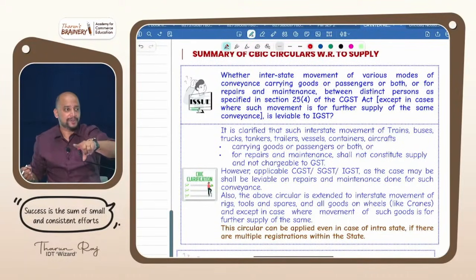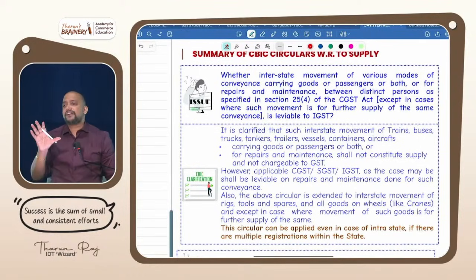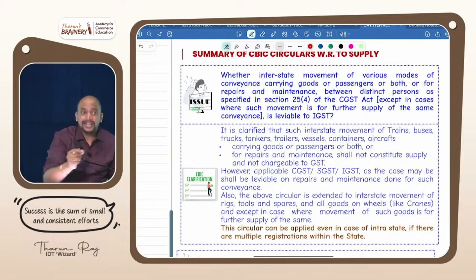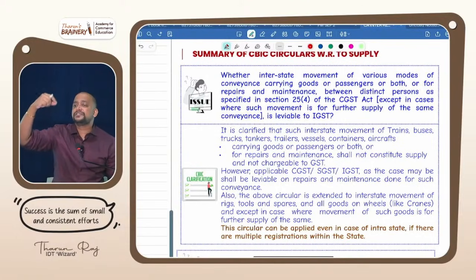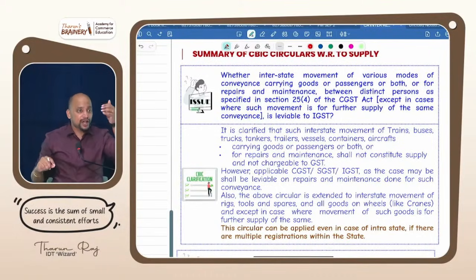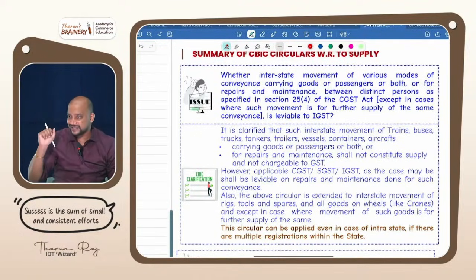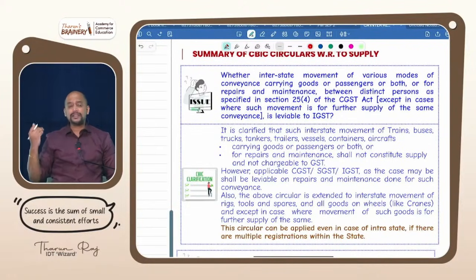That will become supply. For example, you have a factory in Tamil Nadu and a workshop in Maharashtra. From the factory in Tamil Nadu to the workshop in Maharashtra, you are sending the lorry. On the lorry, no GST, but the workshop will do the repair service for you. That will become supply. That's a transaction between distinct persons, because your Tamil Nadu factory and workshop in Maharashtra are treated as your distinct persons. Any transaction between distinct persons, even without consideration, constitutes supply because of that reason. Got it?